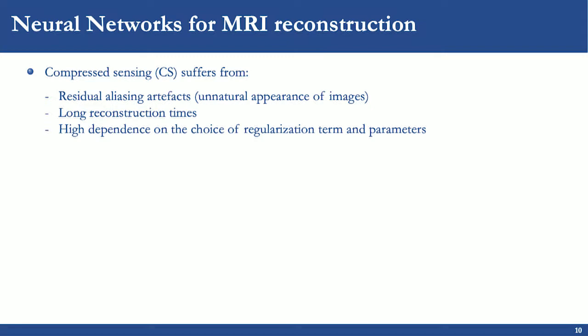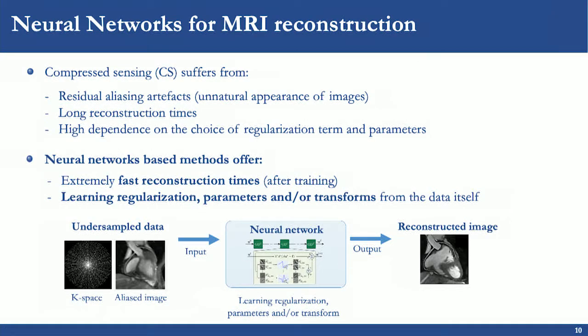Now this type of reconstruction, compressed sensing type and also low rank, can suffer from residual aliasing artifacts, long reconstruction times, and high dependency on the choice of the regularization parameters. The recently proposed neural network-based methods, on the other hand, provide extremely fast reconstruction times after the training step, and they offer the option of learning the regularization, the parameters, and the transform from the data itself. In very simple terms, the neural network-based reconstruction receives as an input the undersampled k-space data or the aliased image, and it produces as an output an image with minimum undersampling artifacts.